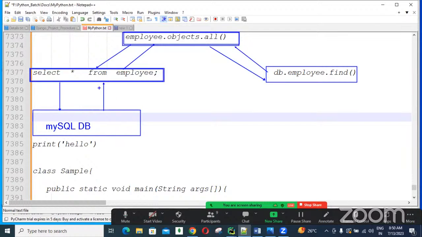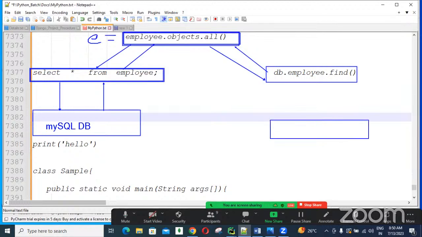All the employees related data comes back and is returned to you. Wherever you use this query, you can store it in one variable, so this employee variable now holds all employees.